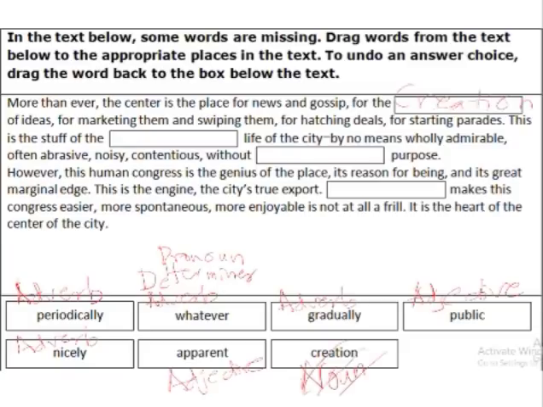Now we start reading more. Creation of ideas for marketing them and swiping them, for hatching deals, for starting parades. This is the stuff of the blank life. Now this life is a noun. What word can come before a noun? Something that defines this noun.